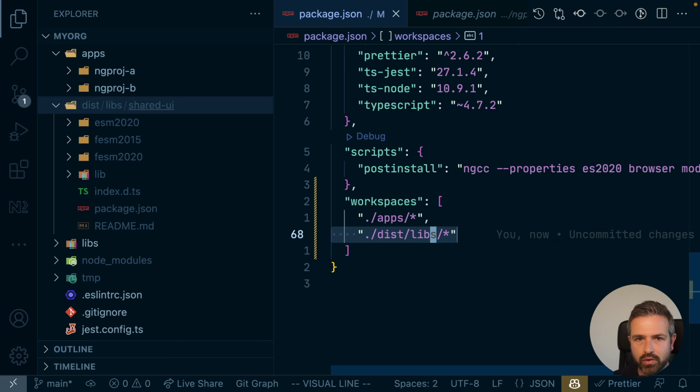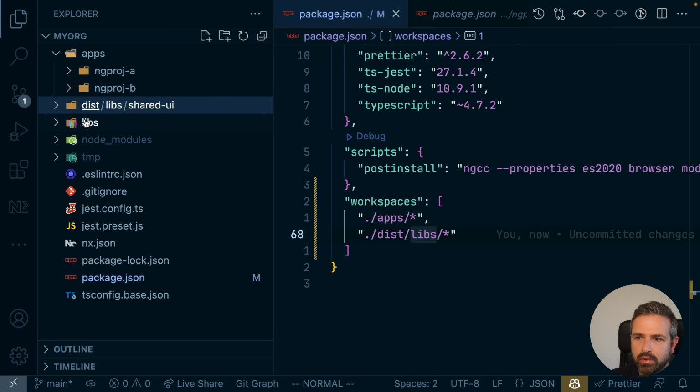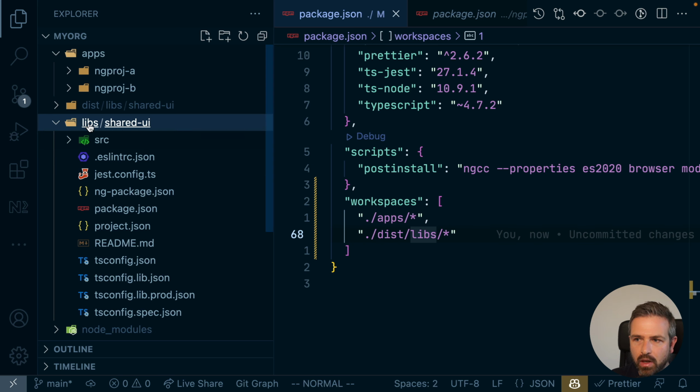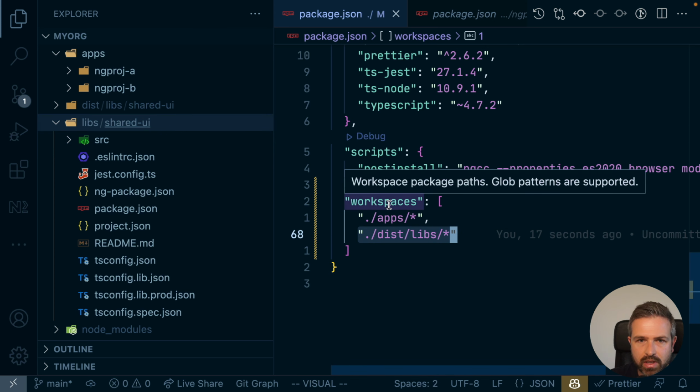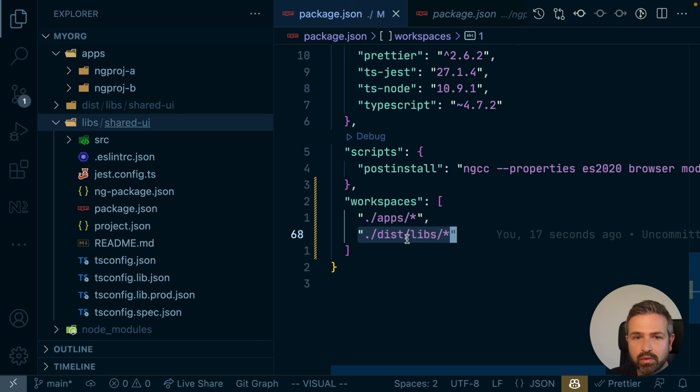Now, this really depends on your setup. If you change the output of this libs folder to be a local one, so within that shared UI, you can actually just go ahead and add those paths to that workspaces. The important part is that npm is able to find them.